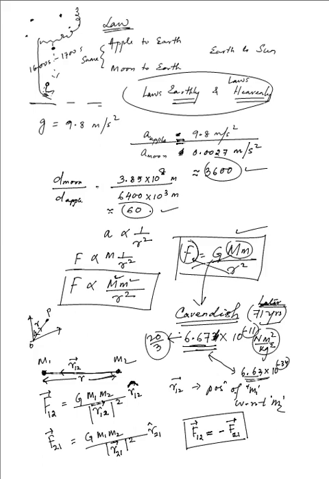As you can see, the directions in both cases are opposite. That means if m1 is attracting m2, so is m2 attracting m1. Both the forces act along this line, the arrow that I'm tracing again and again, and the other body is attracting it like this.